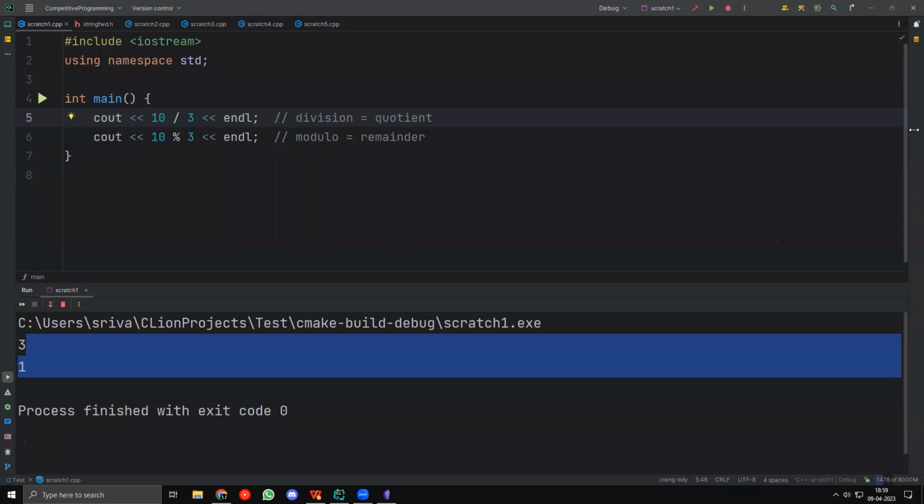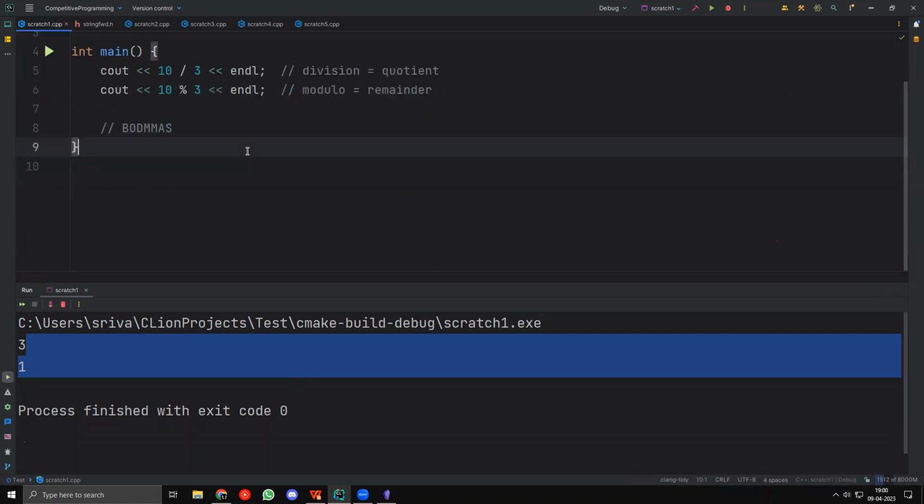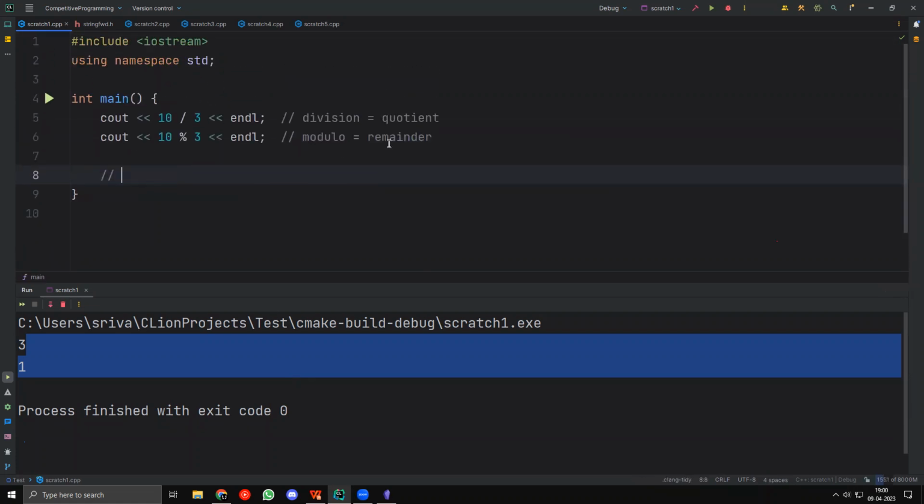Okay, Soul says BODMAS doesn't include modulo, so what is the modulo operator's precedence? In BODMAS, you can say that modulo comes at the same level as division and multiplication. It's the same order. So if I take something like 1 times 1 modulo 3 times 4 by 5, then 1 modulo 3 will happen first, 3 times 4 will happen next, 4 by 5 will happen next.